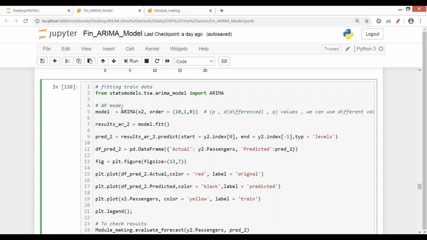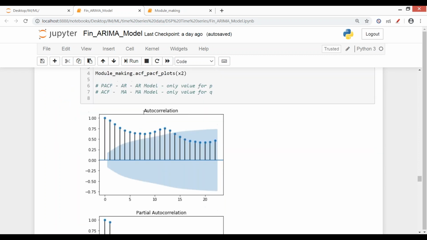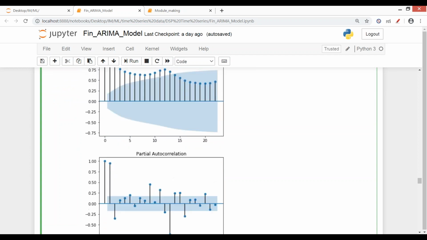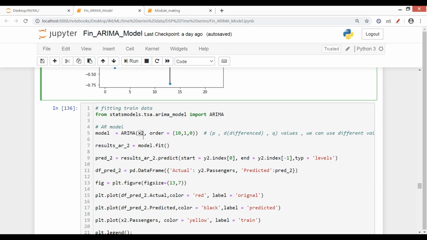Okay. Now, the steps are the same. In ARIMA, you pass in your data. What was our training data here? We have defined our training data to be x2. That was all the values before row number 130. Okay, so this is our x2 here. Now, order is the ARIMA order. That is, this 10 is the autoregressive. I is the integrated, the number of differences to be performed. MA is your moving average part.